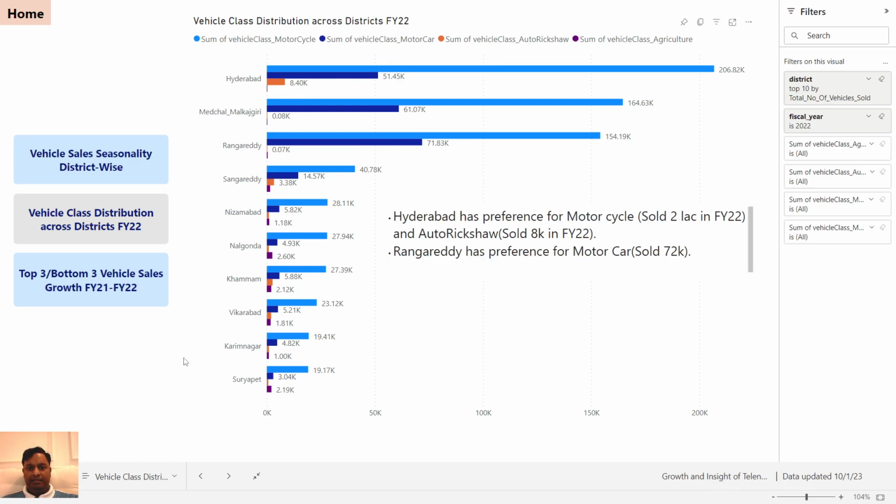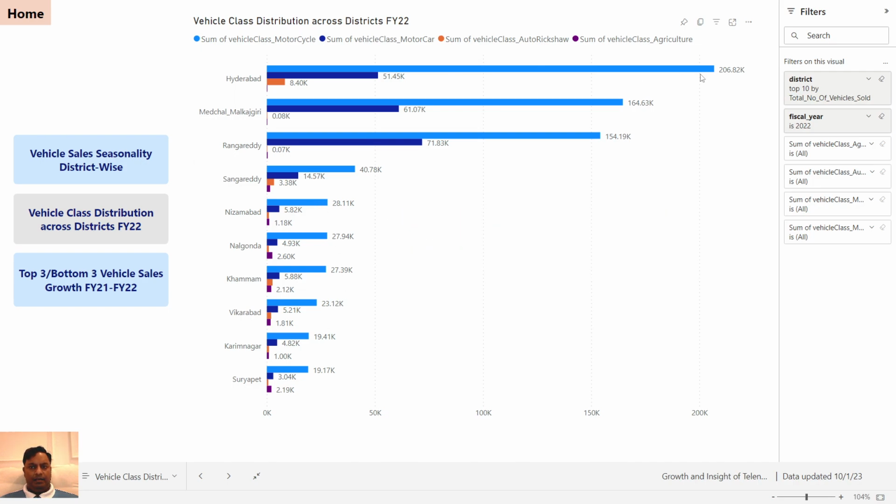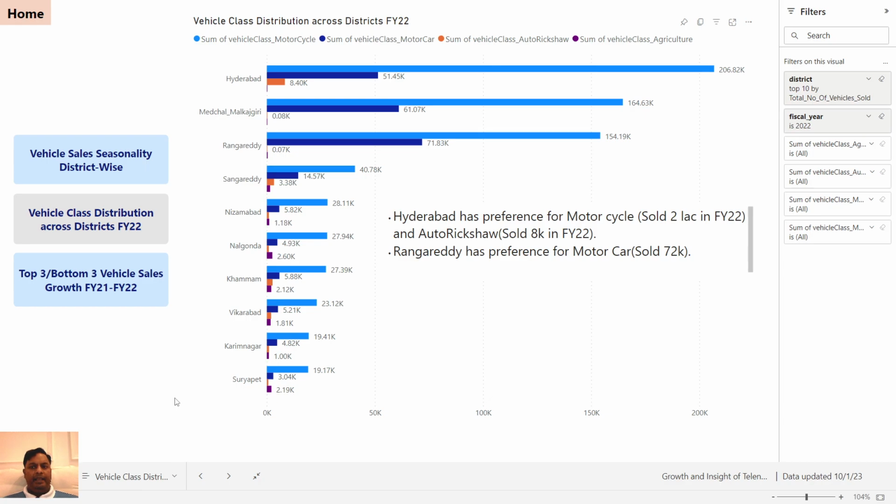We can see Hyderabad has a preference for motorcycle. They have sold around 2 lakhs in financial year 2022, and they have sold auto rickshaw 8,000. So they have a preference to these two because auto rickshaw runs in the urban areas like Hyderabad.